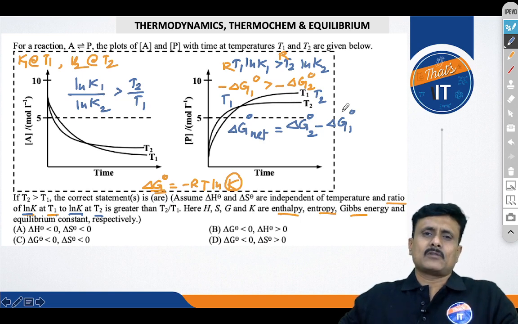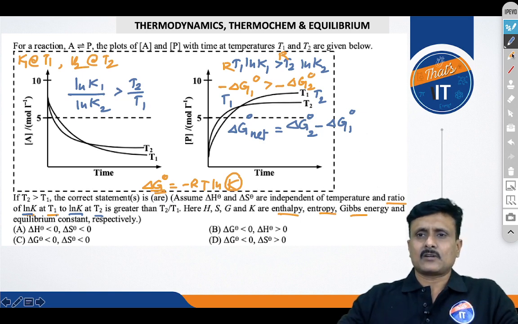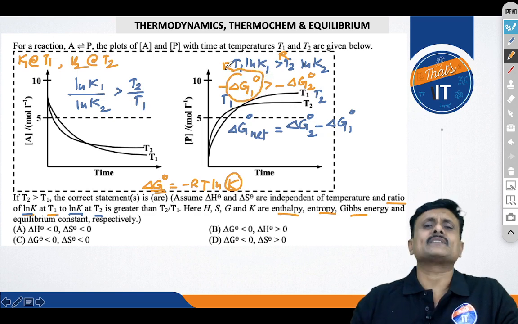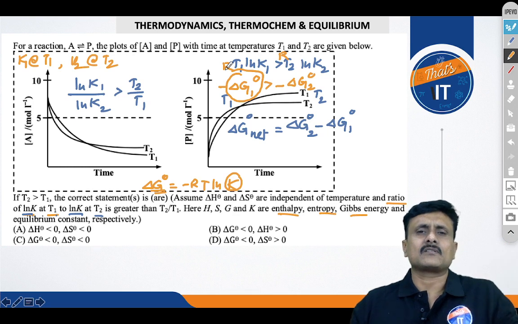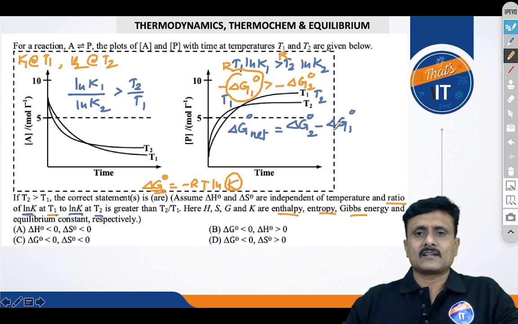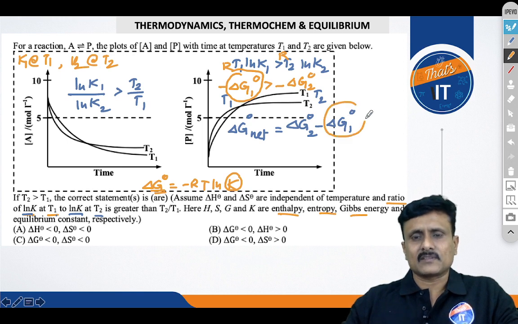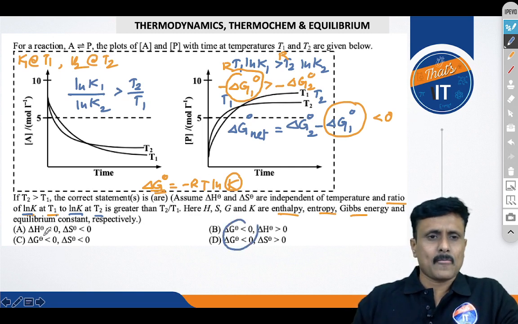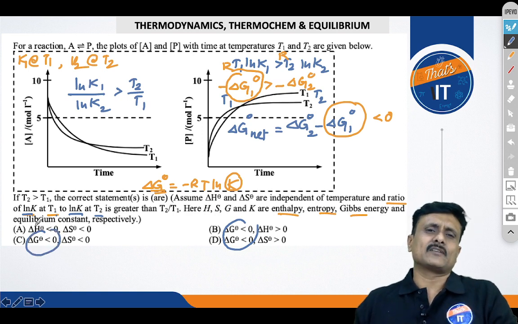Now one can make out that the delta G1 naught value is greater, isn't it? The minus is only to show that it is decreasing. The minus has no numerical significance here. Please understand this. You can see that this delta G1 naught value is greater. That means the delta G net is less than 0. That means delta G naught is less than 0. You can see it is matching in these three options. It's almost there in all the options, isn't it?